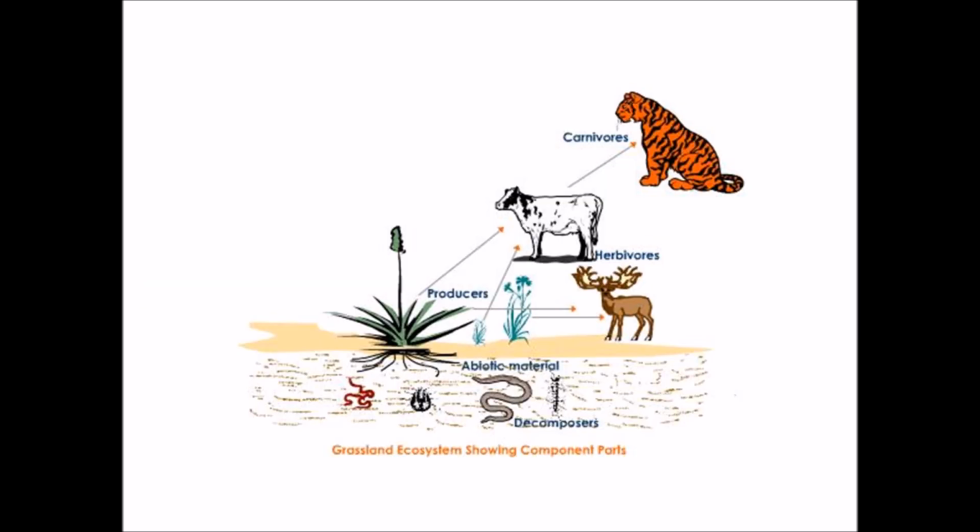This is another example of an ecosystem called the grassland ecosystem, to make you understand how an ecosystem forms. You can see here different species staying together and forming a community. These are deer, cow, tiger, etc. Different insects are there, decomposers are there, microorganisms, etc., plants. So these are different species forming a community, and with their physical environment, which is air, water, soil and sun, of course, they form a grassland ecosystem, right?